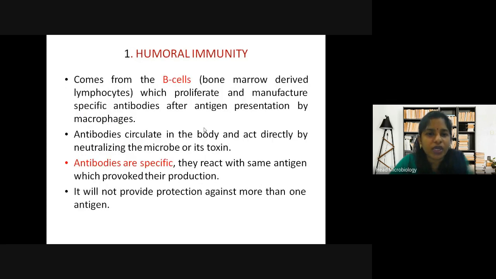Difference between humoral and cellular. Humoral is produced by B cells, and they proliferate and manufacture specific antibodies. They circulate throughout the body and act directly by neutralizing the microbe or its toxin. So they act directly and they are specific.